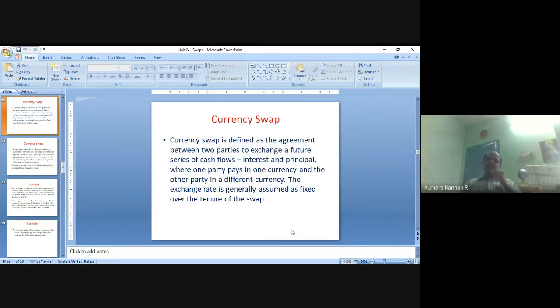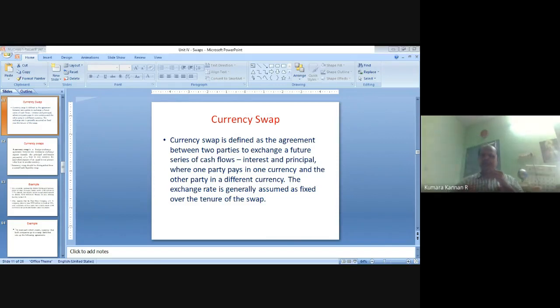So how does a currency swap work? Suppose an Indian company wants to start a business in America. They need some capital. At the same time, an American company wants to start up its operations in India. They also need some amount. The Indian businessman needs 1 million American dollars, whereas the American businessman needs 60 million Indian rupees to start their operations in India.